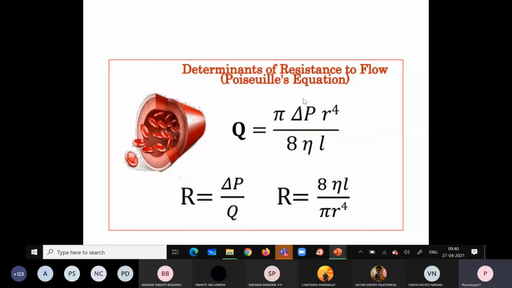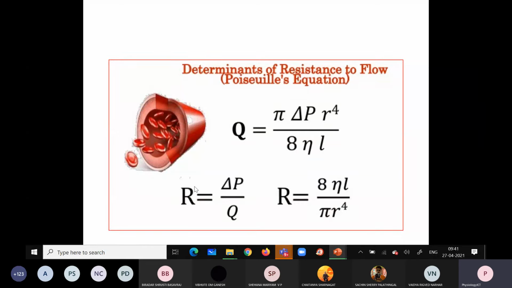The Hagen-Poiseuille law tells us about the different determinants, the determinants of resistance to blood flow. What are all the different determinants of the resistance? How is the resistance produced? What are the factors which are mainly responsible for the resistance to the blood flow? Okay, so this is explained with the help of the Hagen-Poiseuille equation.